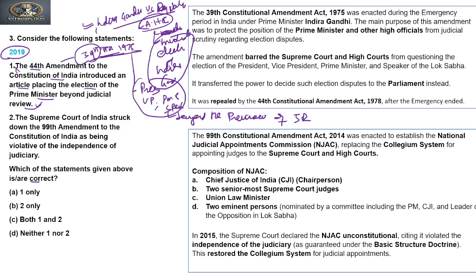This was done by the 39th. But this act was repealed by the 44th Constitutional Amendment Act after the Emergency was ended. It's clear. So the first statement is incorrect.